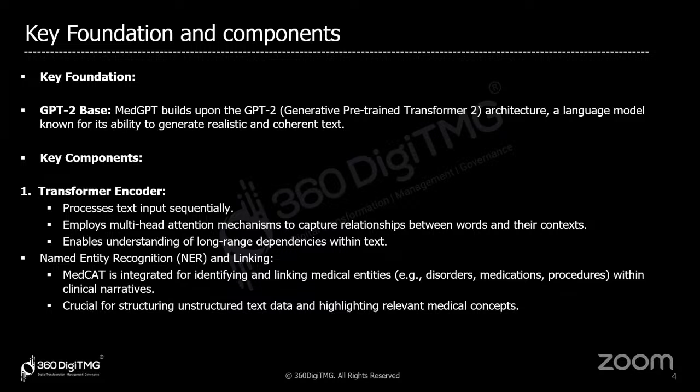Based on those, using named entity recognition, they are integrated. It is very crucial for structuring unstructured text data. As I mentioned, when somebody takes clinical notes, they are often in an unstructured manner, so named entity recognition is very useful there.